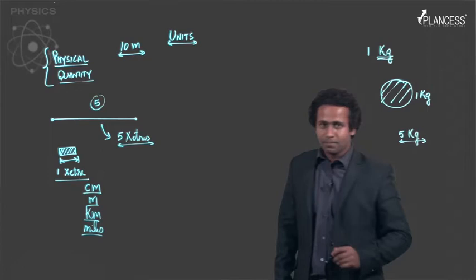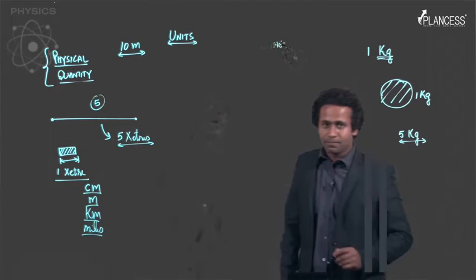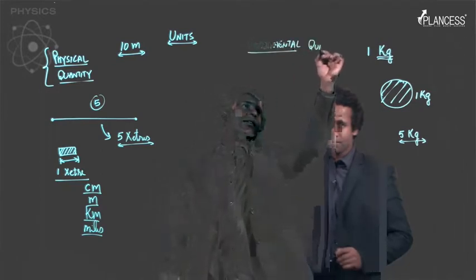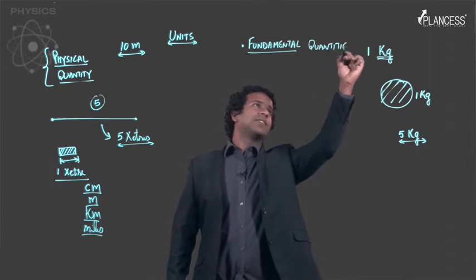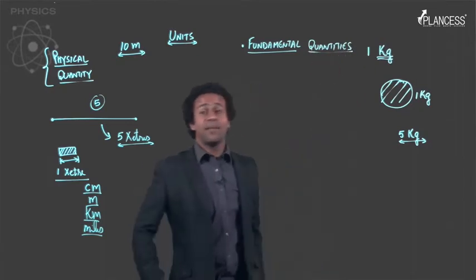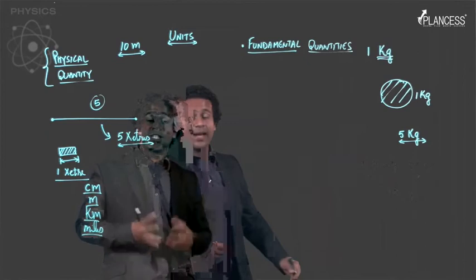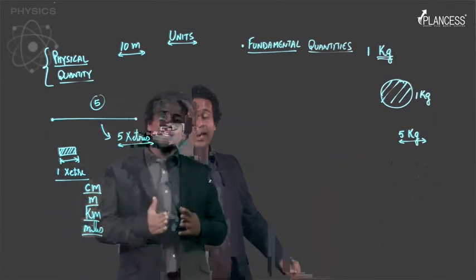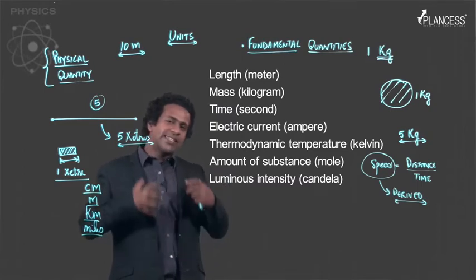So now, there are some physical quantities that cannot be derived. Well, if you take a closer look, you would also see that these are the quantities which cannot really be defined with the help of any other thing. For example, let's talk about length. Now, we saw how we measured length.